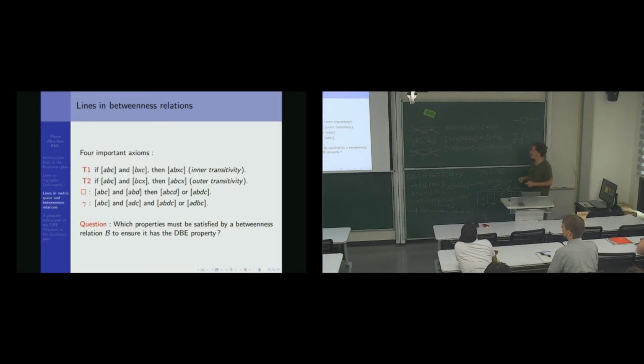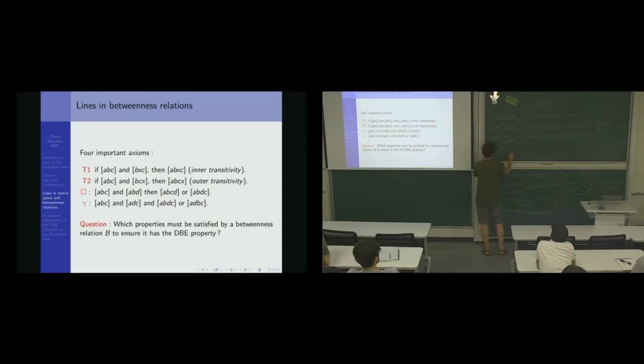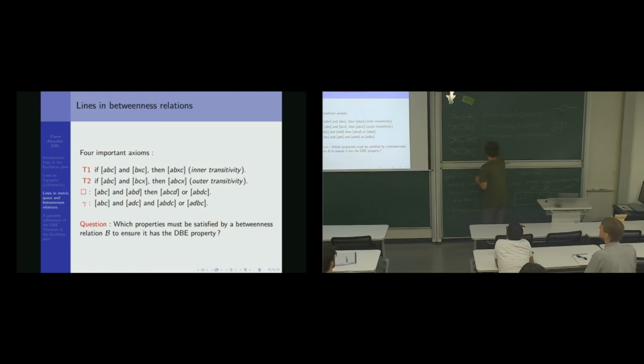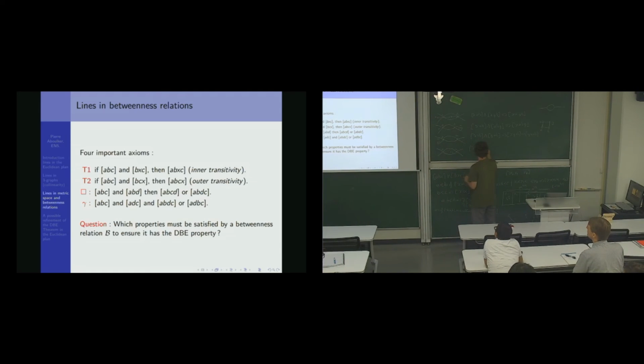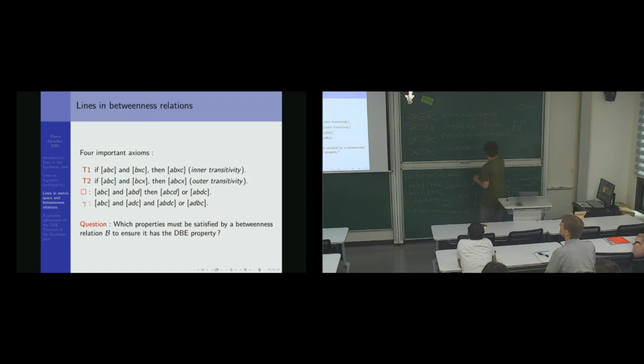Okay, and the last case will be when they are here. And this says that in the between, if I have AXB and AYB, then I have AXYB or AYXB.